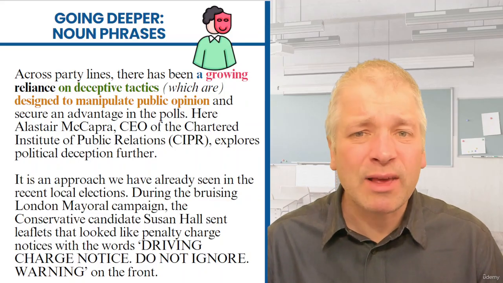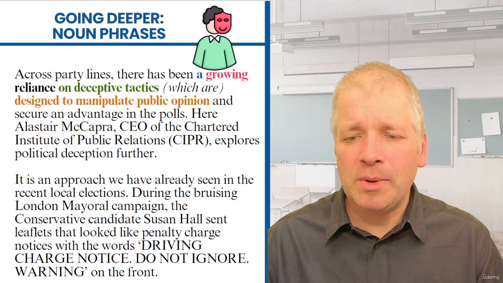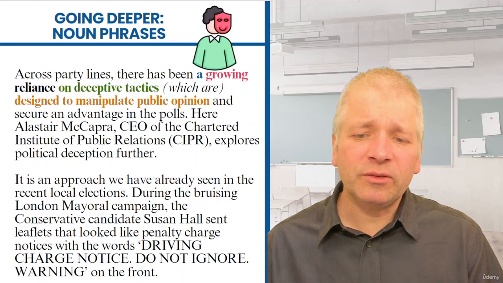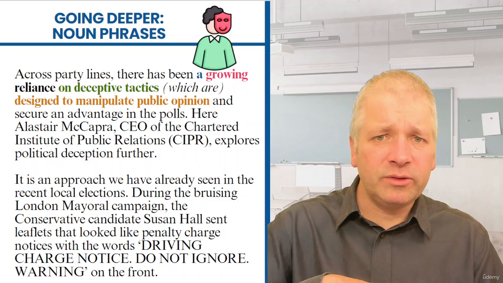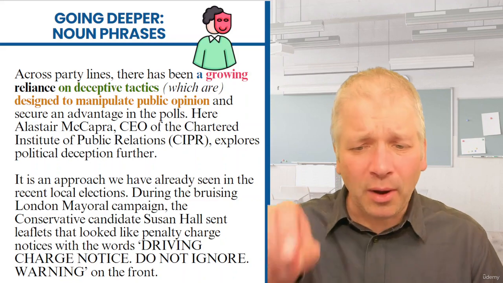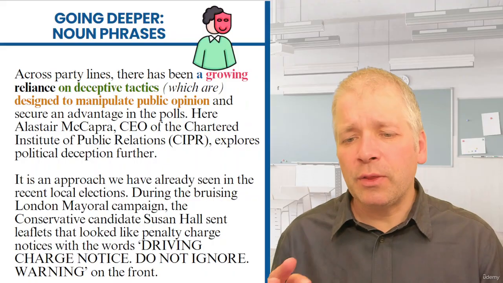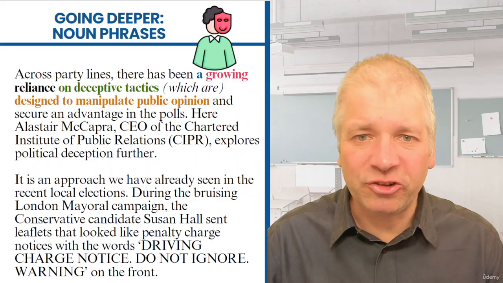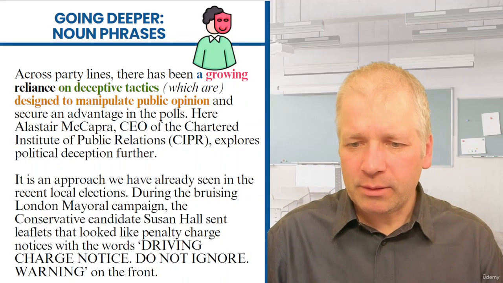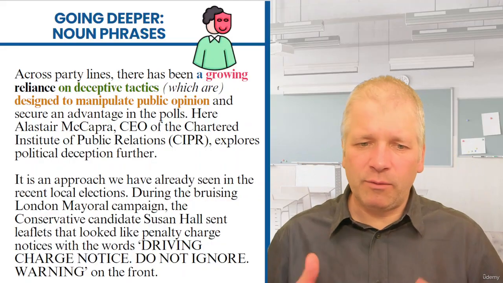Really what we have here is a reduced relative clause. It should be "which are designed to manipulate public opinion." But because "tactics" is described by the relative clause that follows, we can remove the words "which are." We can omit it. The rules allow us to do that. So that's what should be there. I'll leave it in brackets there just so we have our idea of what this means.